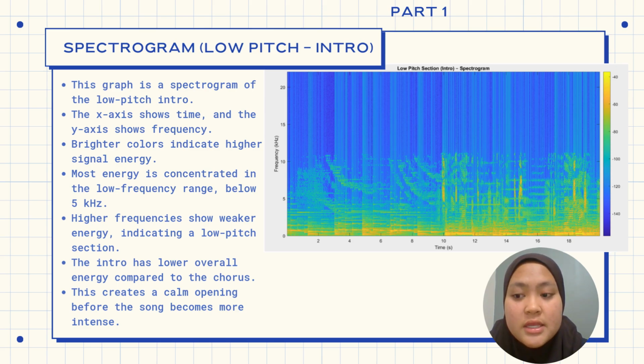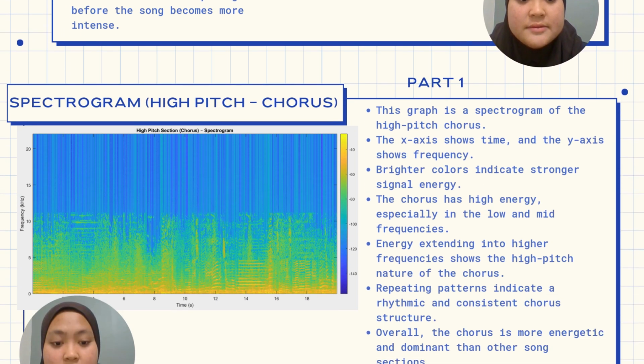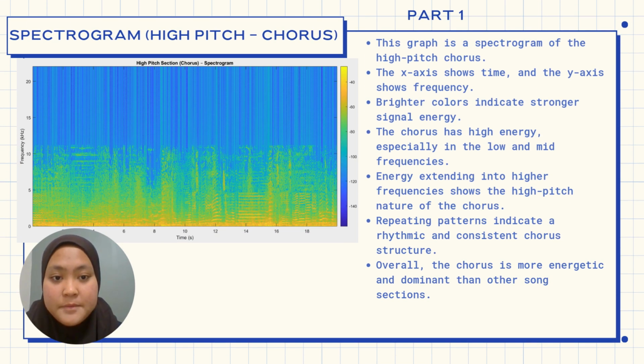With strong energy concentrated below approximately 5 kHz, this reflects the low pitch nature of the intro, where bass tones and lower musical elements are more prominent. In contrast, higher frequency components are relatively weak as indicated by the predominance of cooler colors at higher frequency. So now we move on to the spectrogram of the high pitch chorus.